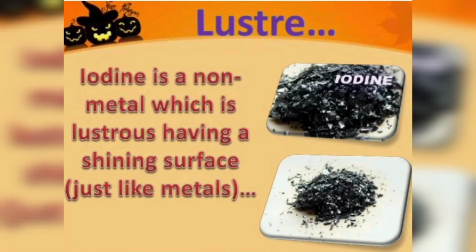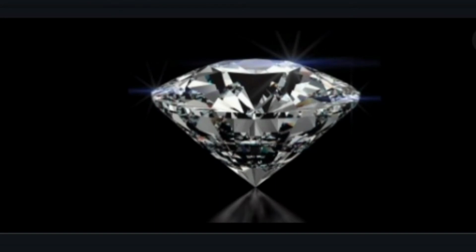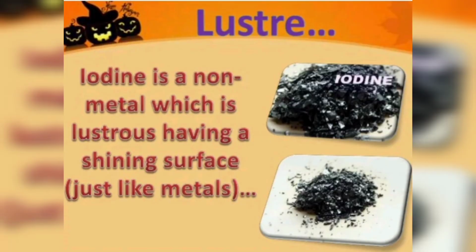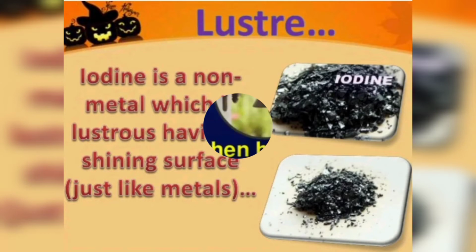Do you know the names? Yes, one is diamond, another is iodine. So except for diamond and iodine, non-metals do not have luster appearance. Did you understand?